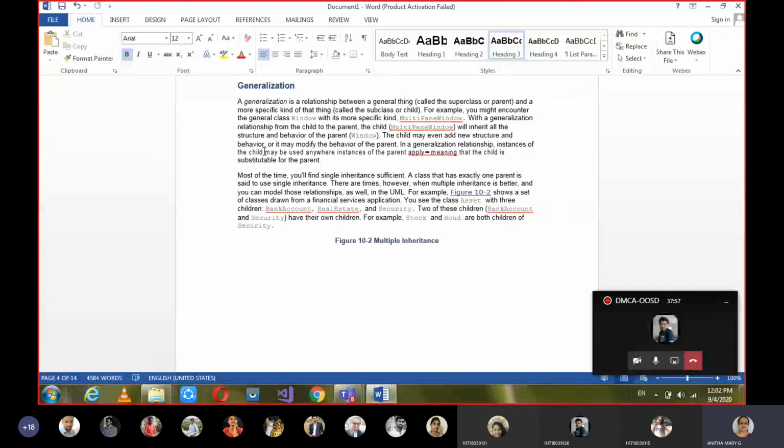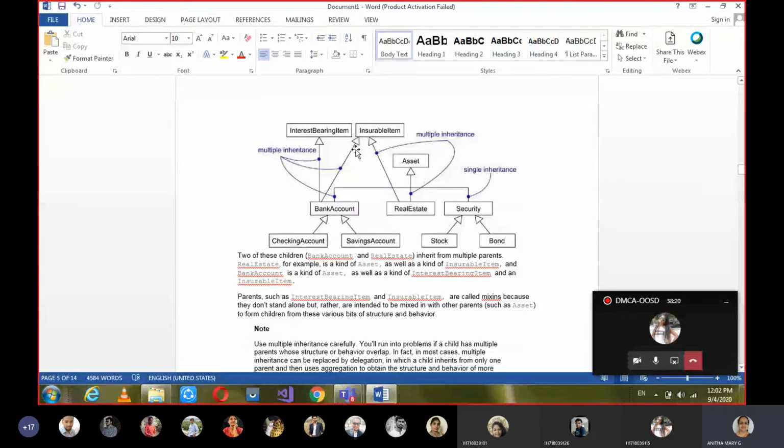What is the symbol of generalization? Graphical notation. Some other person I want to answer. Hollow arrow. Okay, a solid line with a hollow arrow pointing to the parent. So here they have given some example, let's see that quickly. Here if you see, some account details are given. For security, there are stock security and bond security. So under security, these are the two types.